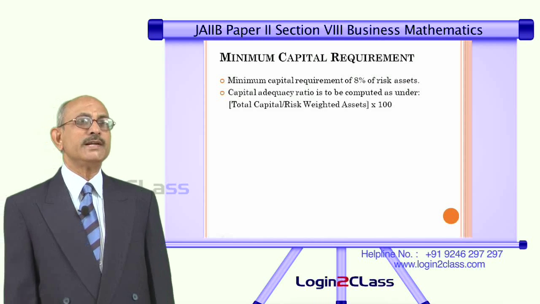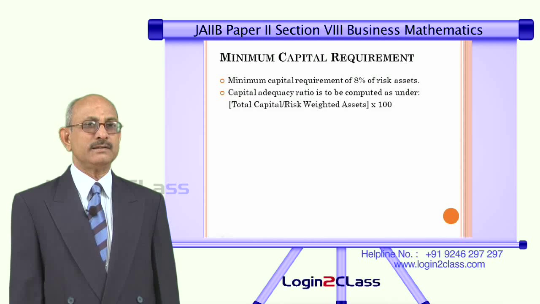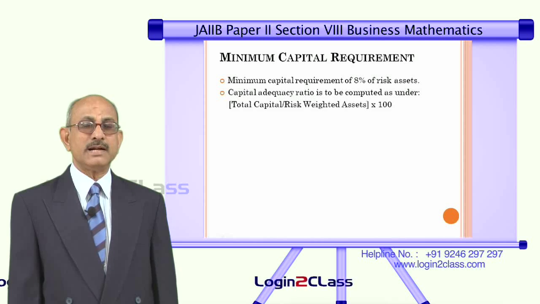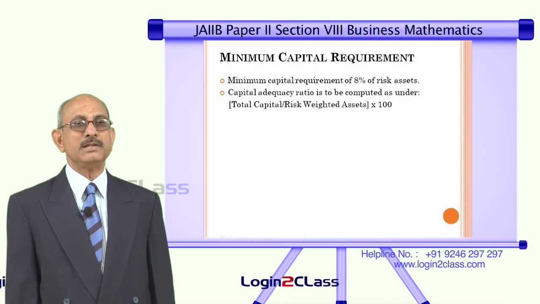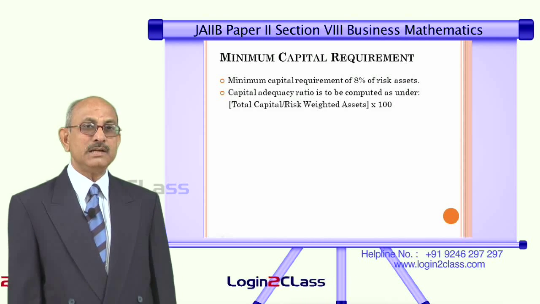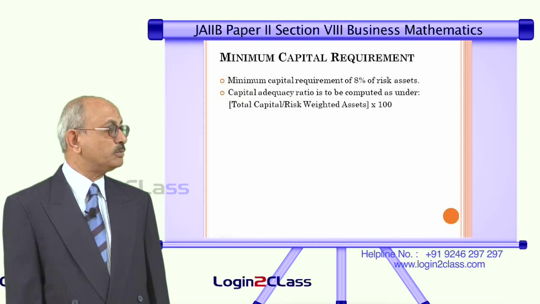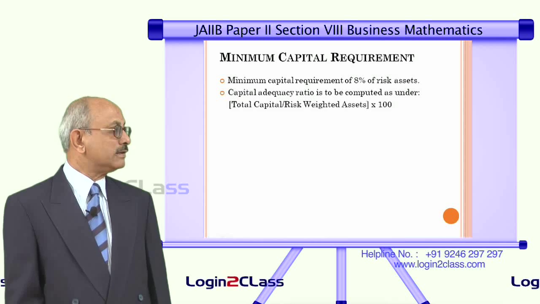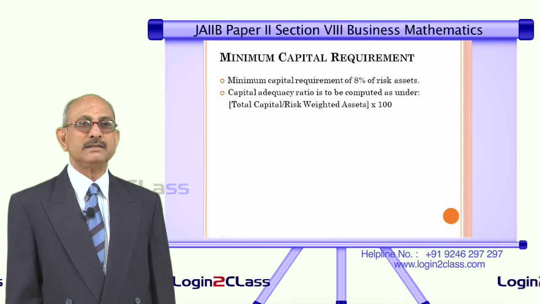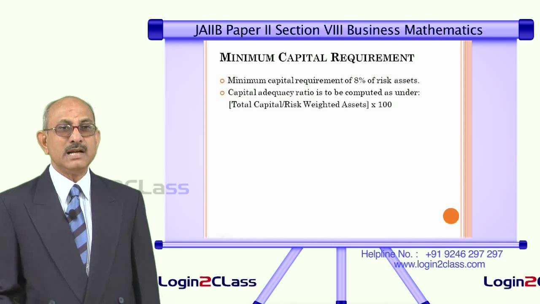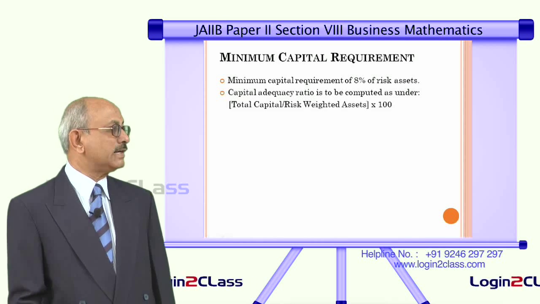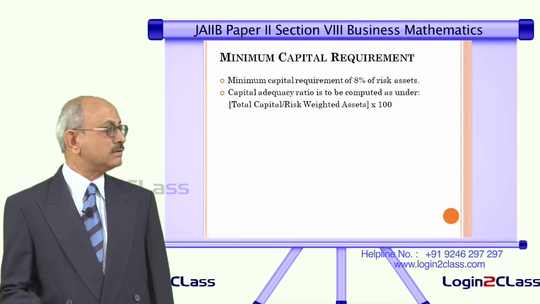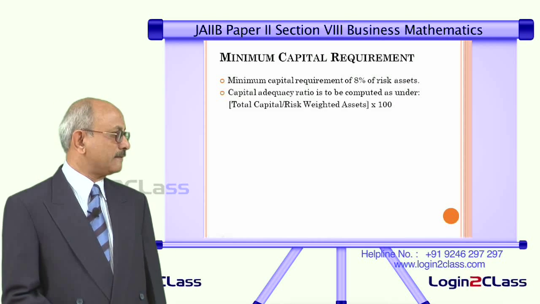So, if they want to create an asset of 100 rupees, the risk weighted asset will be 120. So, you have to provide capital at the rate of 8% on 120 and not on 100. That means instead of 8 rupees as capital, we need to have 9.6 rupees as capital. That means your capital requirement will go up depending on the riskiness of the assets. The higher the risk of the assets, higher is the capital required. So, that is the most important change which has been brought about by introducing the concept of risk weighted assets.